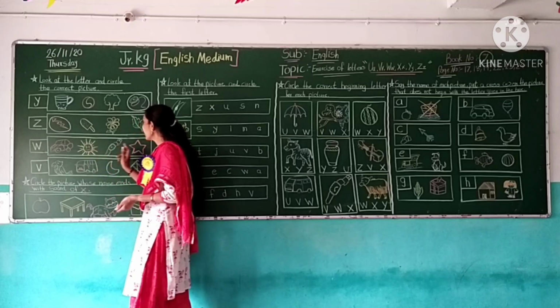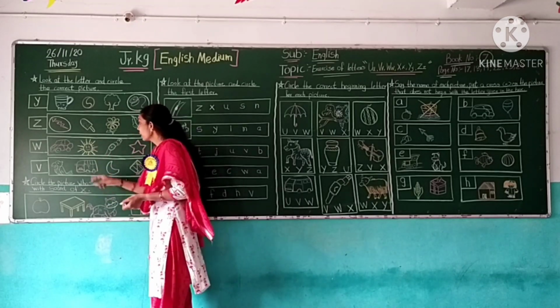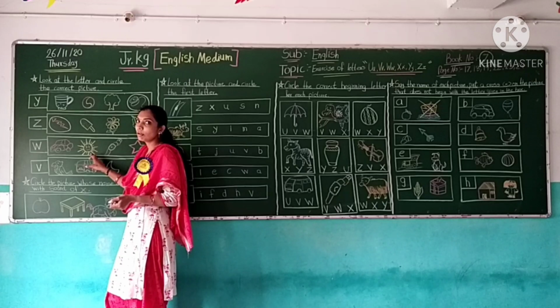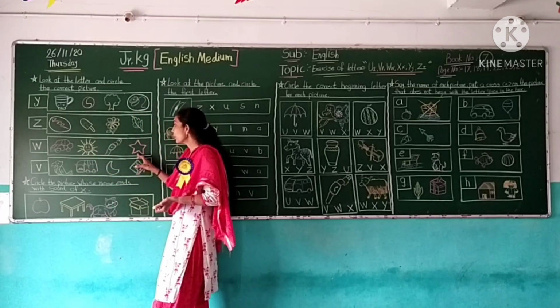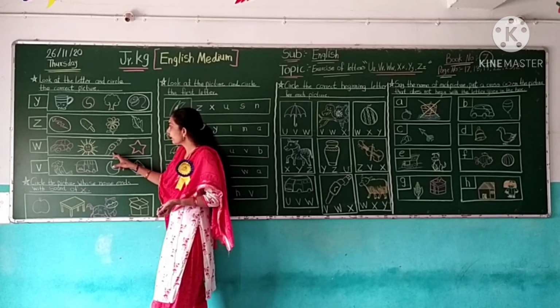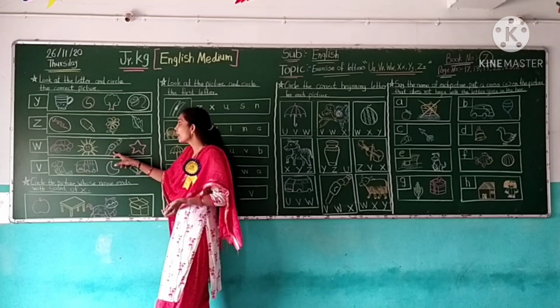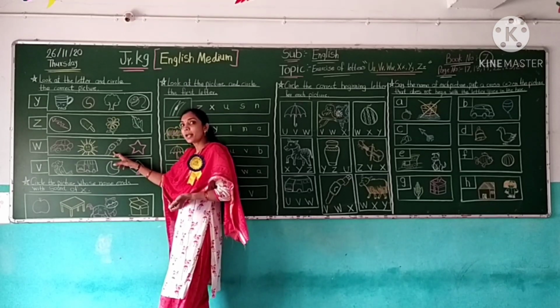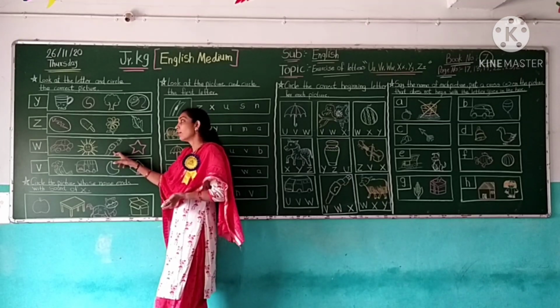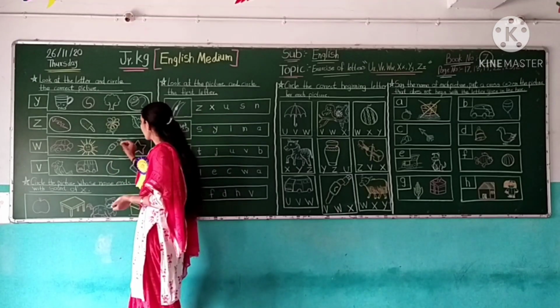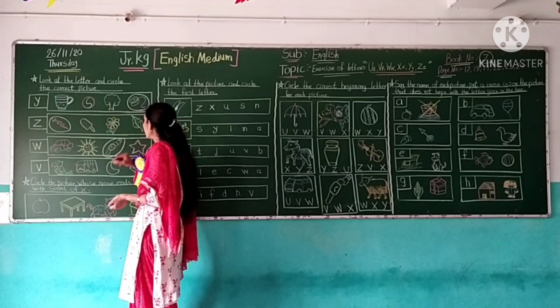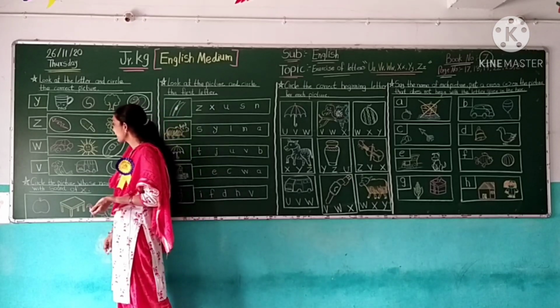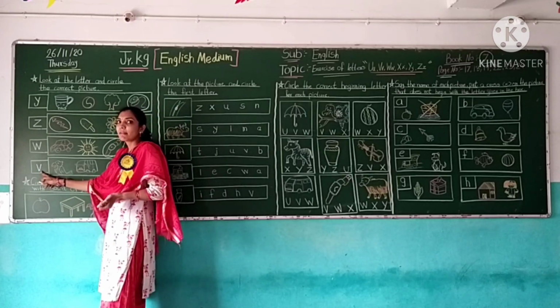So here find the correct picture. This picture start the letter W? No. This picture start the letter W? No. This picture start the letter W? Yes, this is watch. Watch start the letter W. So circle the picture. Watch. W for watch.